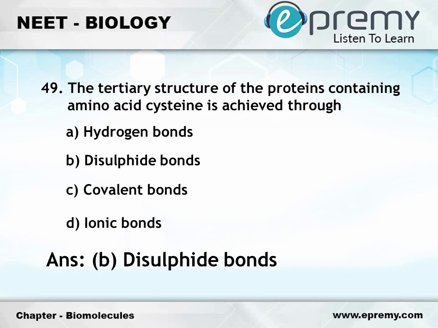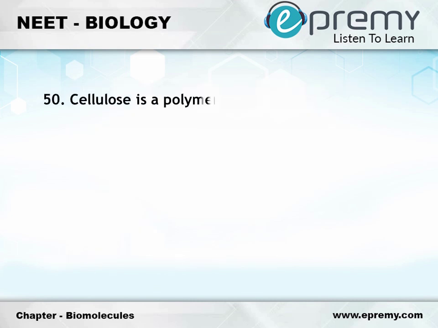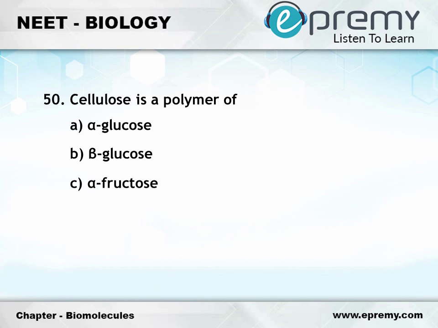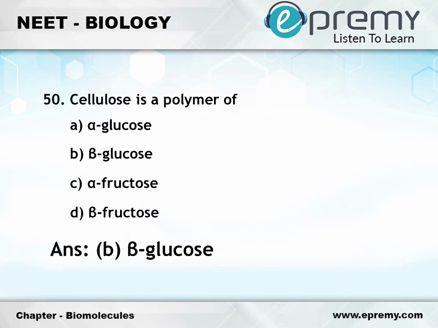Question number 50. Cellulose is a polymer of option A, alpha glucose. Option B, beta glucose. Option C, alpha fructose. Option D, beta fructose. The answer is option B, beta glucose.